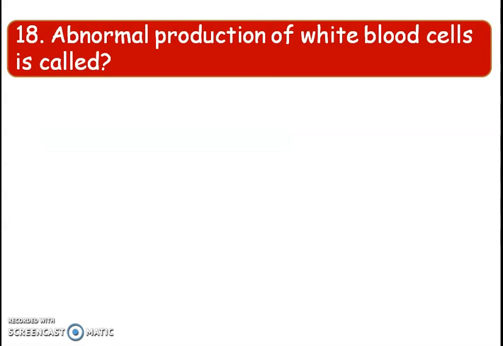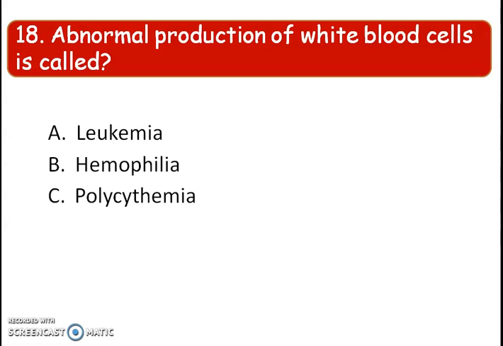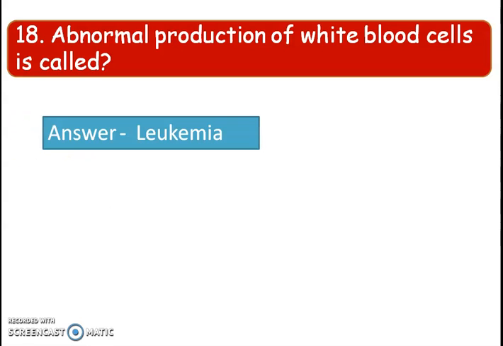Next, abnormal production of white blood cells is called leukemia, hemophilia, polycythemia, jaundice. Okay, jetia white blood cells khub beshi body production hoy tetia ki koy ei condition to koa hoy leukemia. Leukemia is also known as blood cancer.